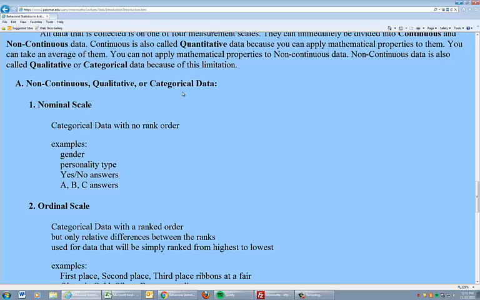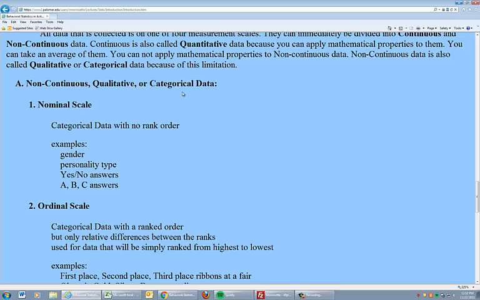If I have a room full of 40 students, I can't calculate the mean of the women in the room. I just can't do it, because female as opposed to male are simply categories. What I can do is count the number of females compared to males. I can even take a percentage of the number of females in the room compared to all the students in the room. But I can't take a mean. So something like gender, hair color, eye color, political affiliation, these are all categories that you cannot calculate a mean of and fall under categorical data.